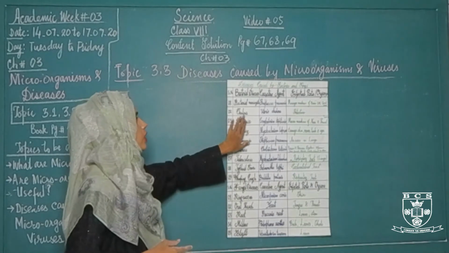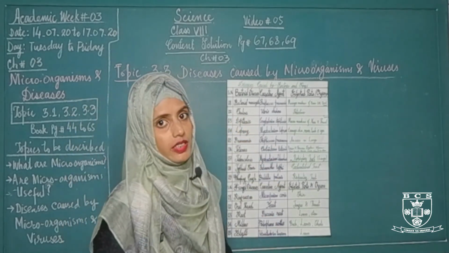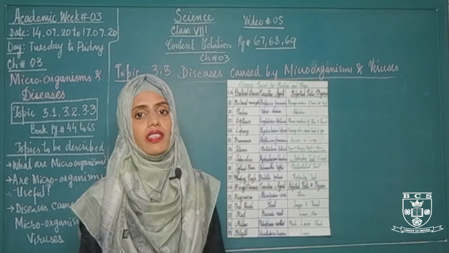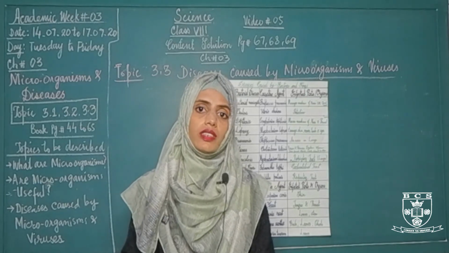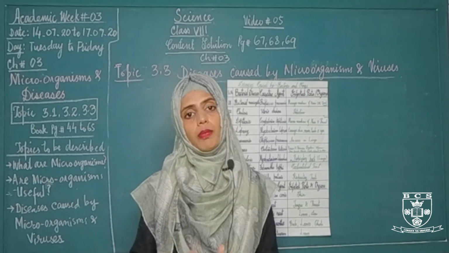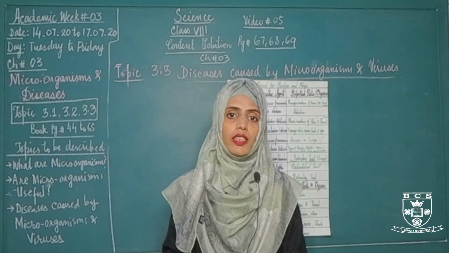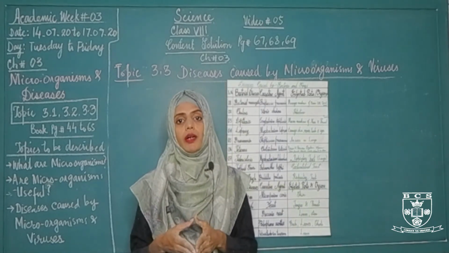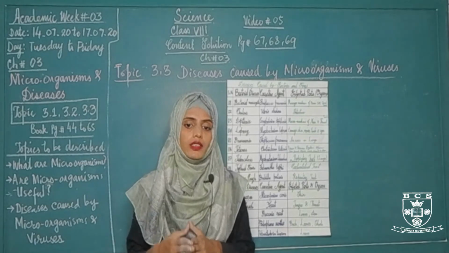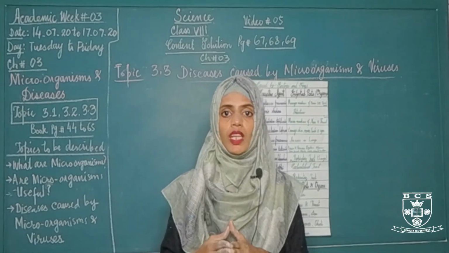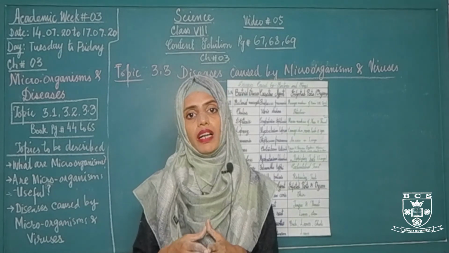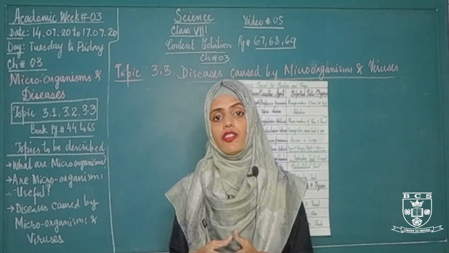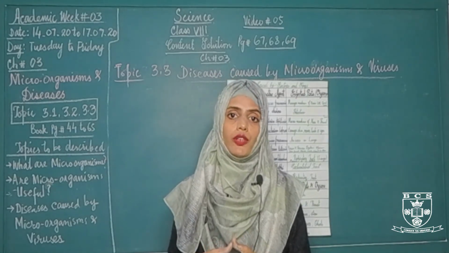The next disease is cholera. Cholera is a gastrointestinal infection which is caused by a bacteria called Vibrio cholerae. What happens in this disease? This disease attacks the gastrointestinal tract and the most important part it attacks is the intestine. This disease causes watery diarrhea in a person that leads to dehydration. What is watery diarrhea? Watery diarrhea is a condition in which a person passes watery or liquid bowels 3 times each day, and it will lead to dehydration, meaning excessive loss of water from the body.